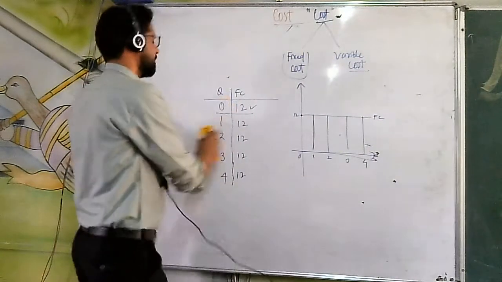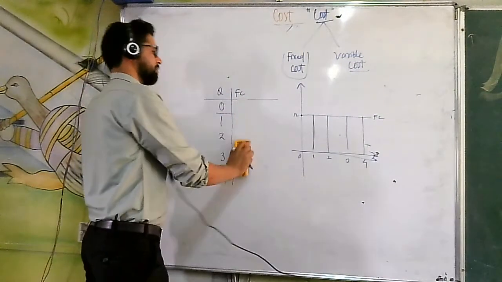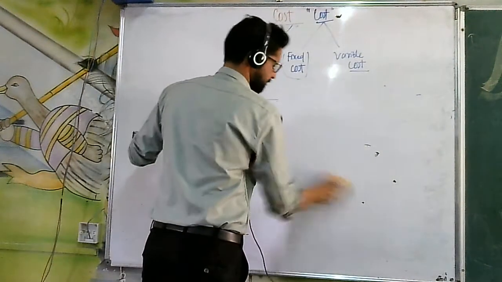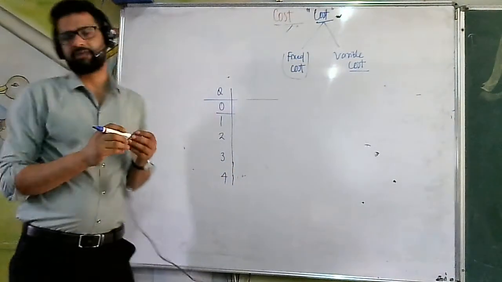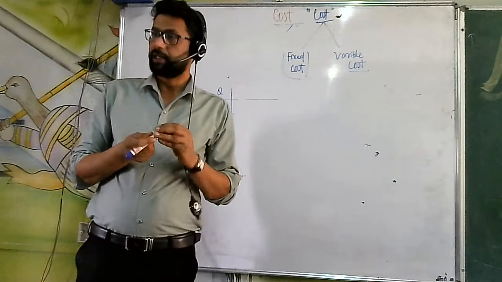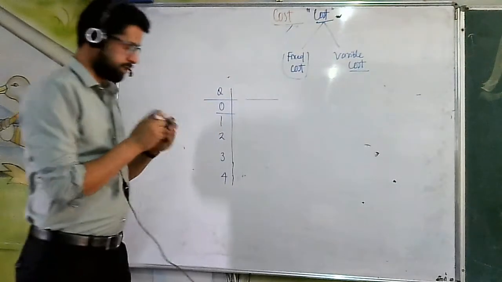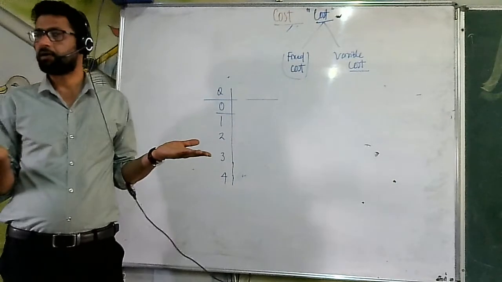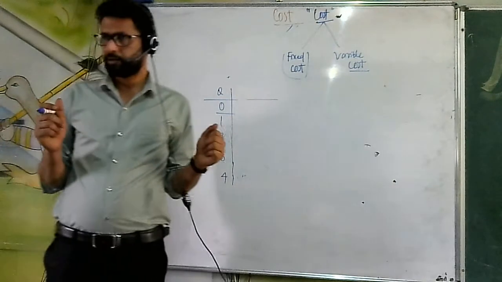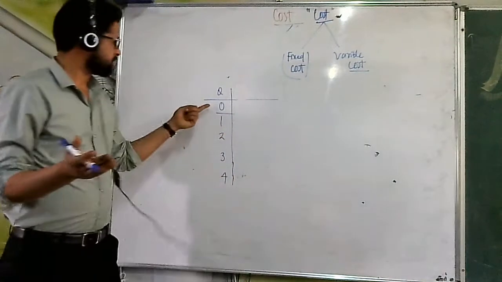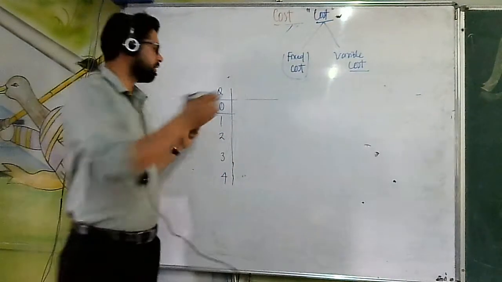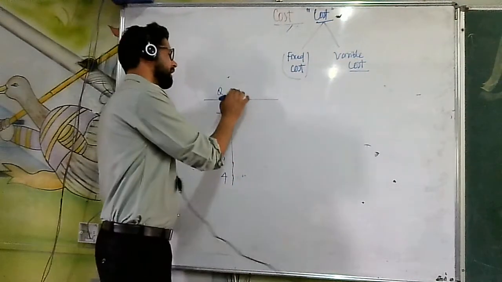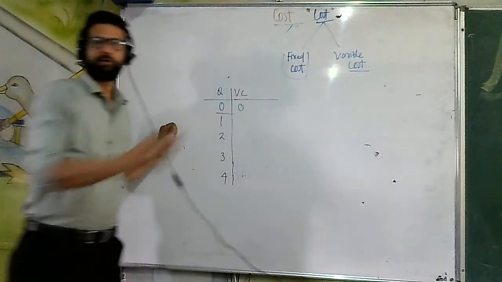Now come to the second type of cost, that is known as variable cost. I have started the business where I am going to pay 12 rupees per hour. My output is 0. Is there any possibility that I am going to hire any labor who is not doing any kind of work, who is not making any contribution? There is no labor. When there is 0 output, that means there is no variable factor. When there is no variable factor, there will be no variable cost at all. So at 0 level of output, there will be 0 variable cost.